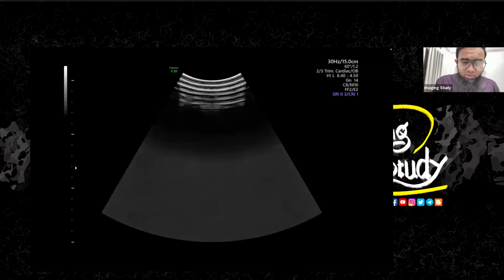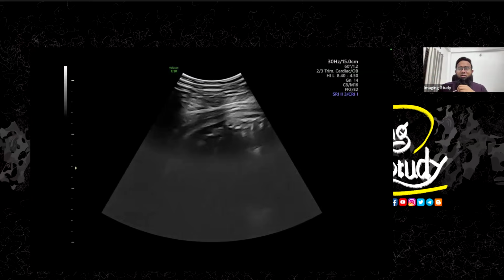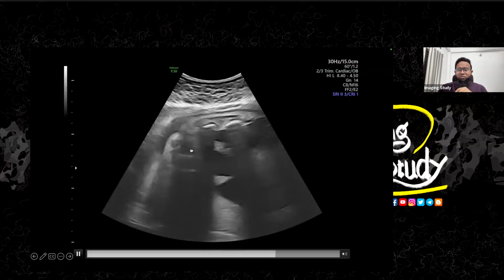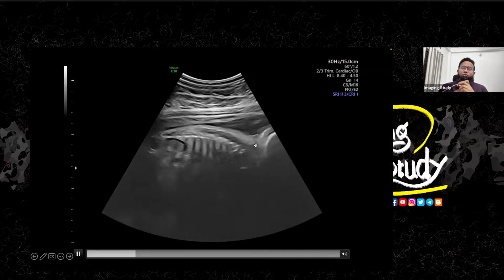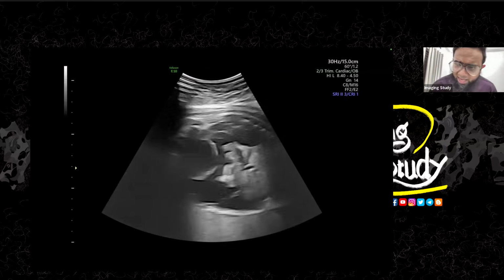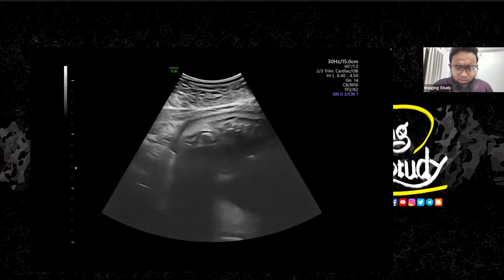Okay, so here's the overall view of the fetus. Now you can see multiple abnormalities in this patient. So what can be the association and what can be the diagnosis in this patient?